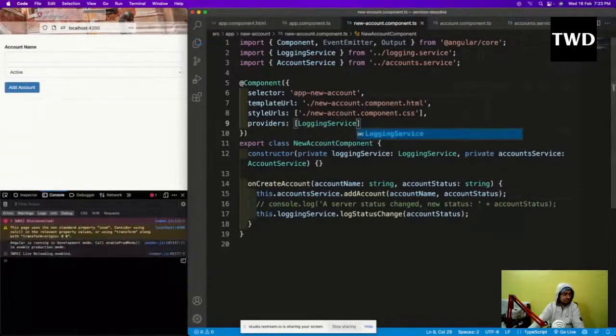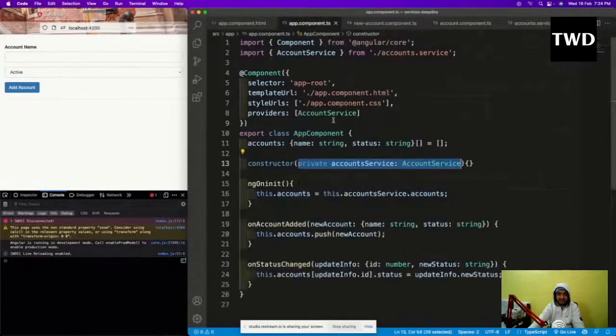This I will remove. Then, in these two places I have removed it, but it is there in the app component.ts file, which is the parent file. It is there, so it will work like that. Okay, so it will work like that. And now let us try to add something again.